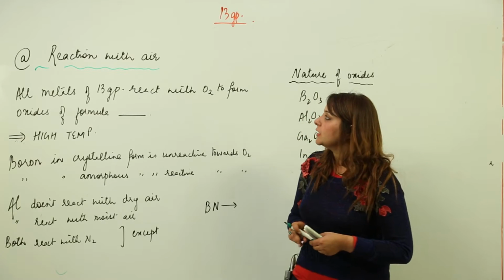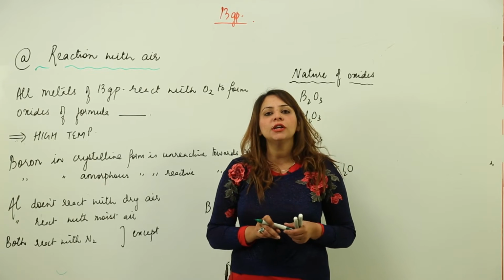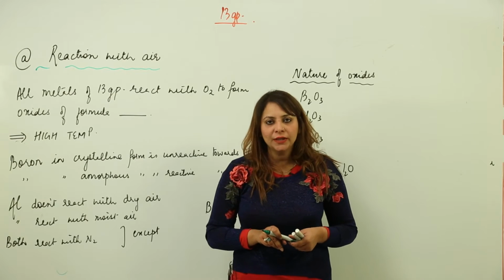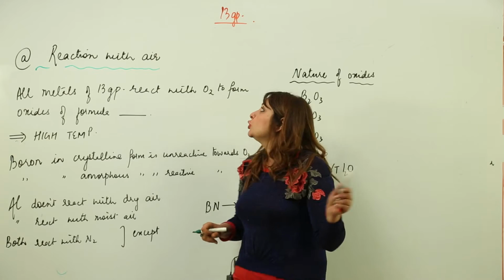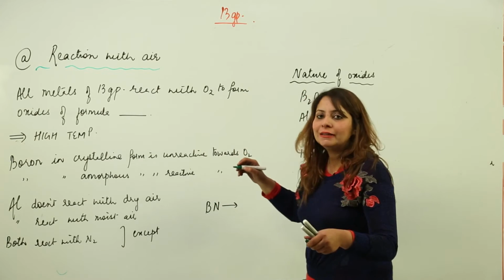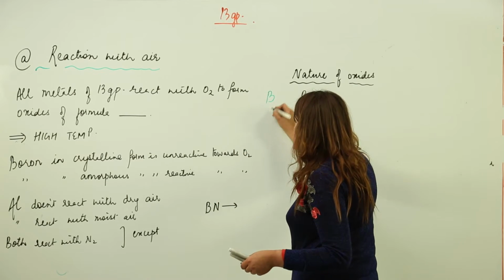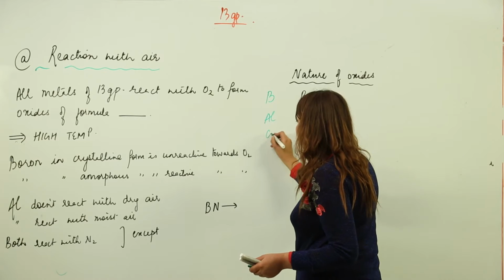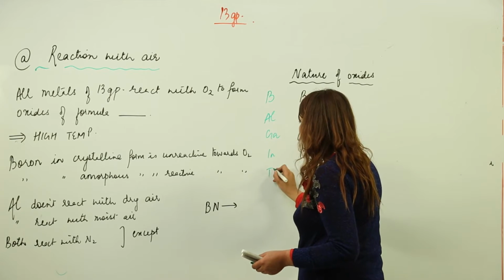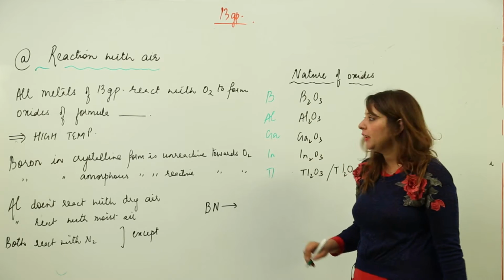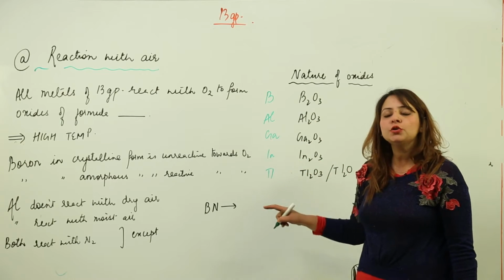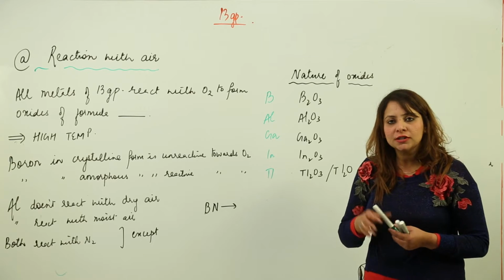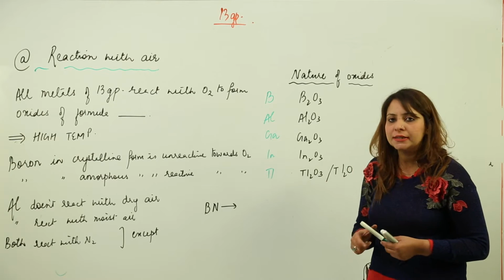Now we are going to start with the chemical property, where we are going to react group 13 elements with dioxygen, that means the O2 present in air. Just to recall group 13 again, we have boron, aluminium, gallium, indium and thallium. These are the elements of the boron family, right? We are going to observe their chemical reaction with dioxygen in air, that means O2 present in air.